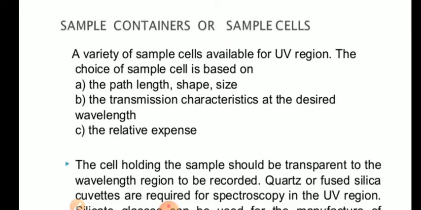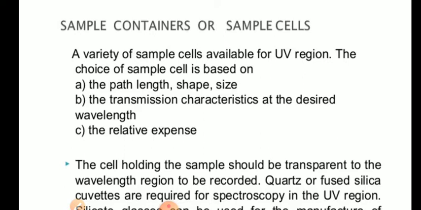The cuvette may be round bottom like a test tube, which we use in a colorimeter. The cuvette may be rectangular in shape, which is used in a spectrophotometer. So round bottom cuvettes are used in colorimeters, and rectangular cuvettes are used in spectrophotometers. So let us discuss the sample containers, which we call cuvettes.